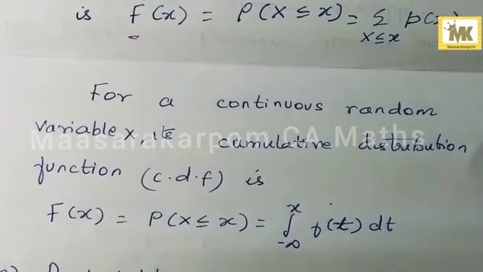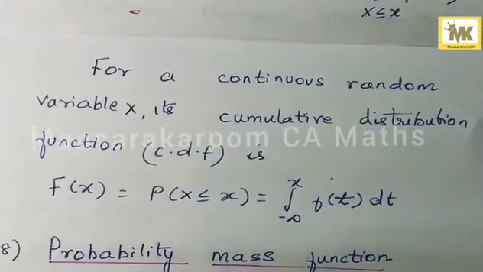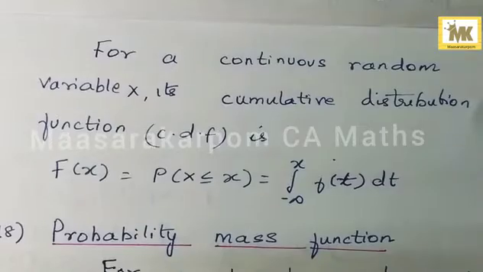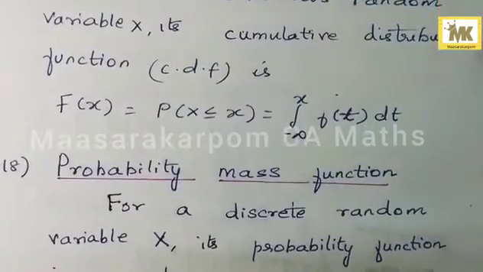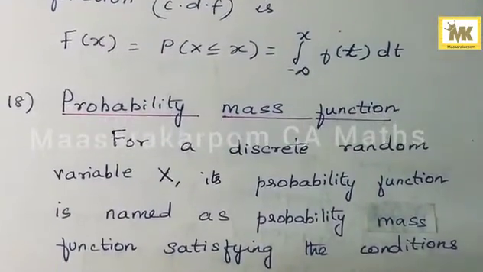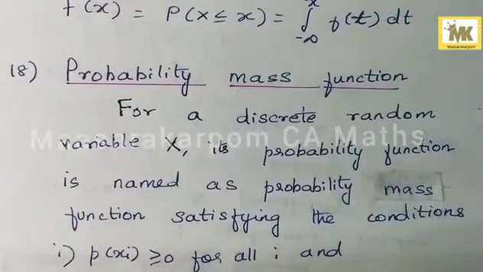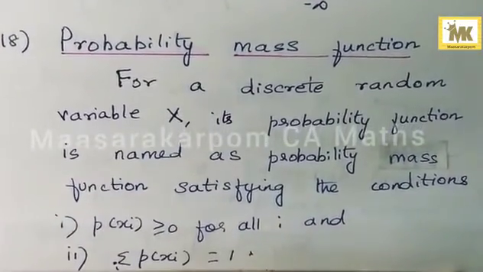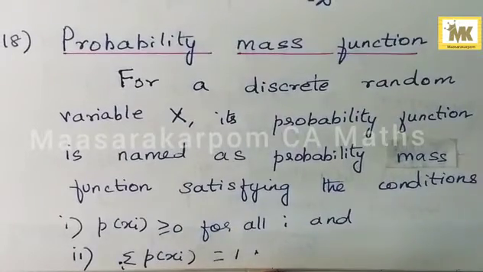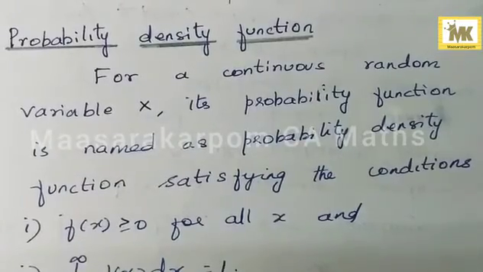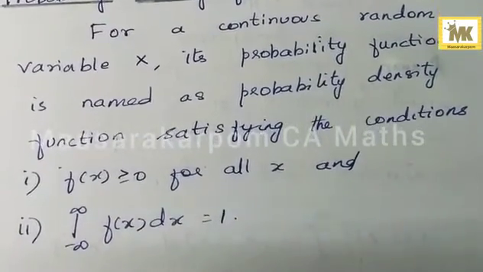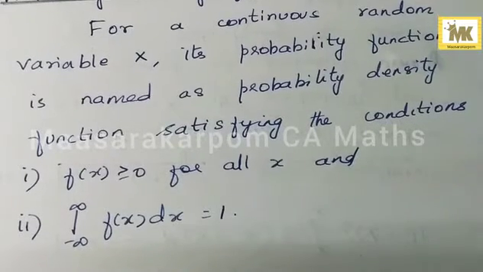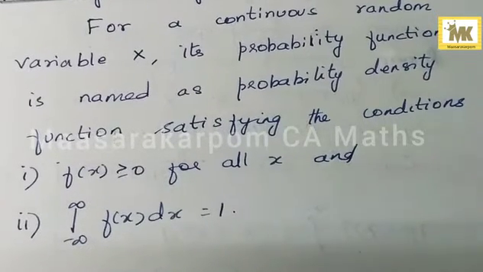Explain probability mass function. Now you know, for a discrete random variable X, its probability function is named as probability mass function, satisfying the condition probability of xi is greater than or equal to 0 for all i and sigma p of xi is equal to 1. Probability density function: for a continuous random variable X, its probability function is named as probability density function which satisfies the condition f of x greater than or equal to 0 for all x and the integral from minus infinity to infinity of f of x dx is equal to 1.